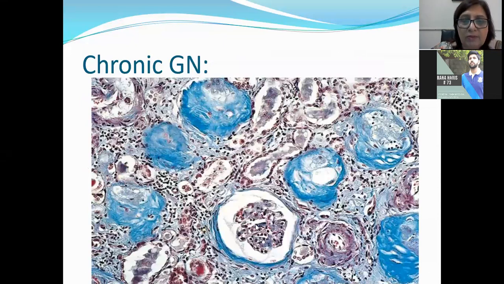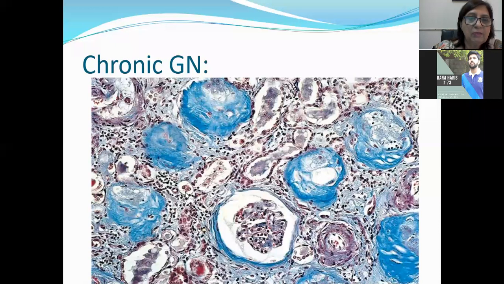These are diffuse changes; only a few glomeruli appear normal. The rest of the glomeruli, on the trichrome stain, are stained blue because this is all fibrous tissue. They have all become sclerosed and fibrosed, and this is arteriolosclerosis. There is going to be thickening of the basement membrane of the arteries as well. This glomerulus appears normal, but again you can see thickening of the Bowman's capsule. So this is chronic glomerulonephritis.